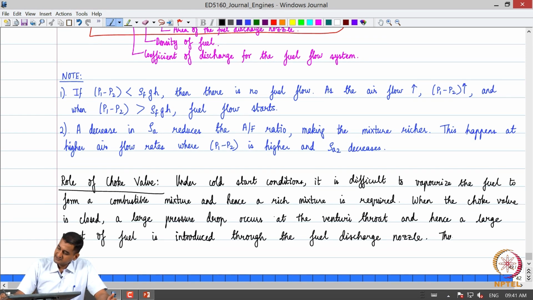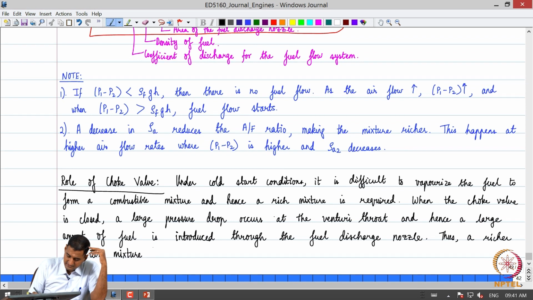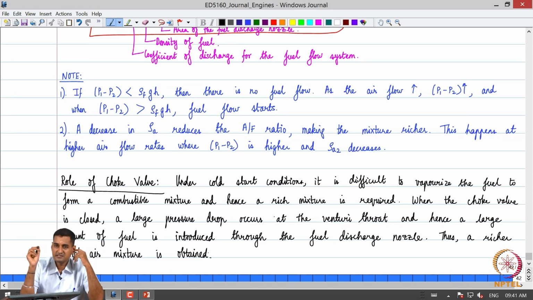And this, along with the constriction to the airflow, makes the fuel air mixture richer. Thus a richer fuel air mixture is obtained. So that is what happens with this choke valve.